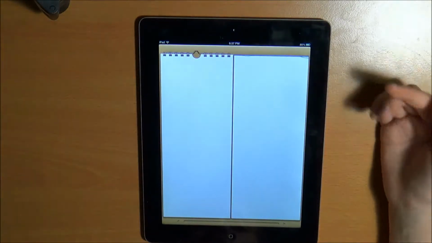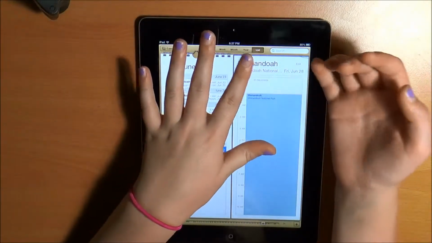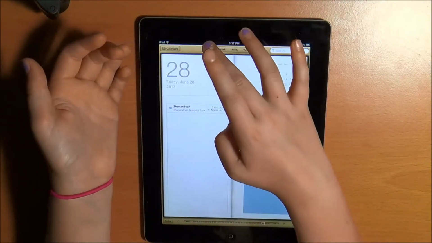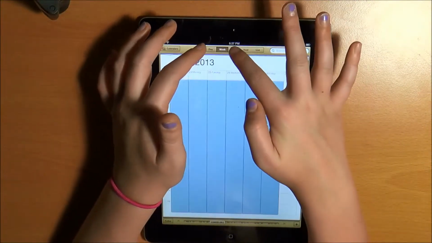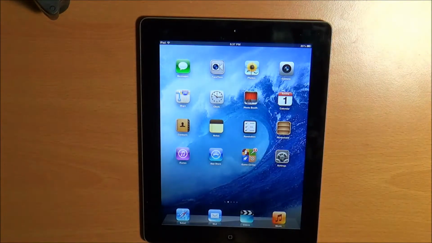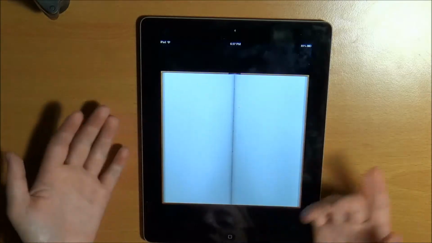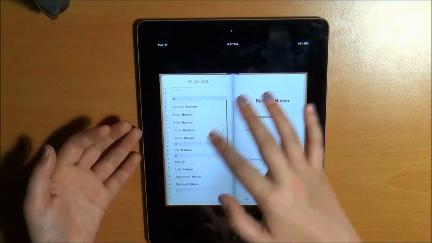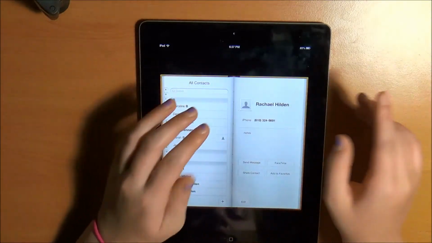The calendar, you can put different dates that you need reminders on, and you can do a bunch of different things. So that's what your calendar is. Contacts. Contacts is pretty cool. So this is my contacts, just like a bunch of different stuff.